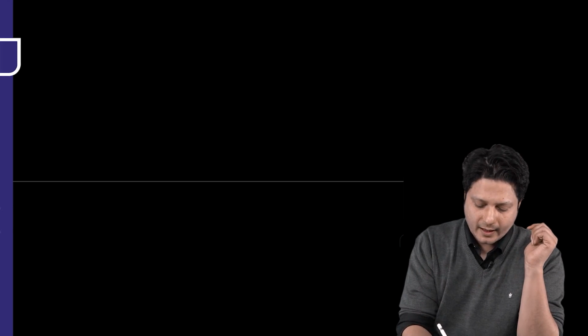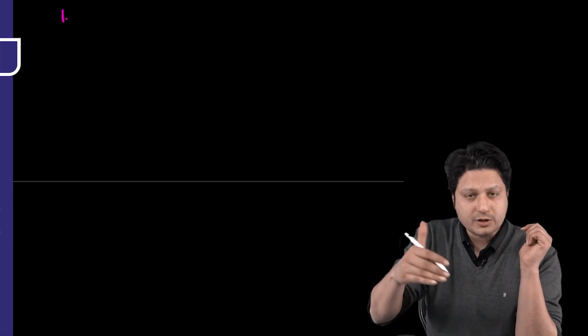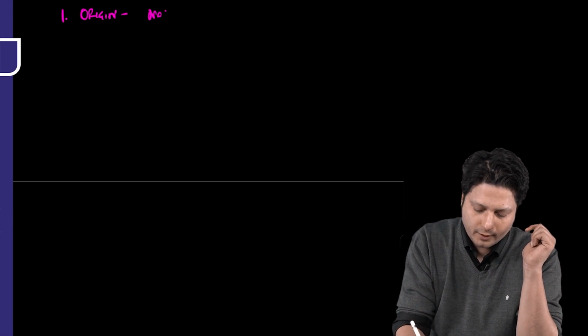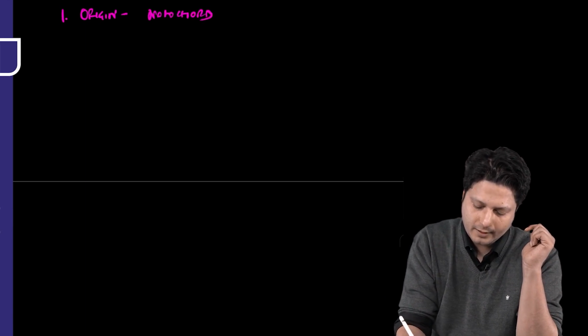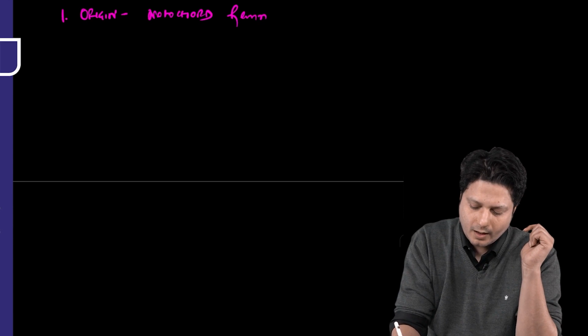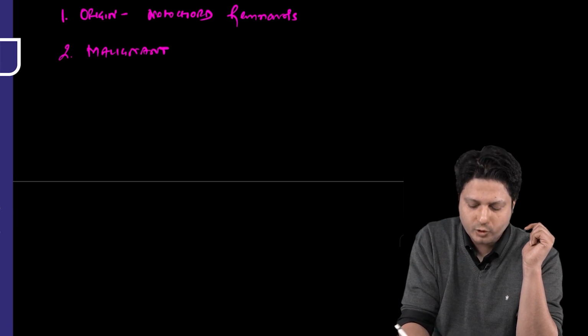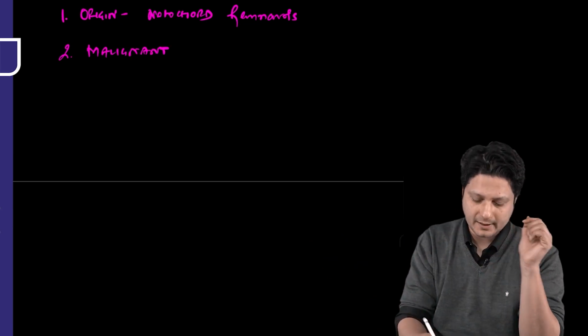You know, chordoma is a kind of tumor whose origin is related to the notochord remnants. Now, previously, this tumor was considered to be benign, but now it is found that it is a malignant kind of tumor, although of low grade severity, but it is a malignant tumor.